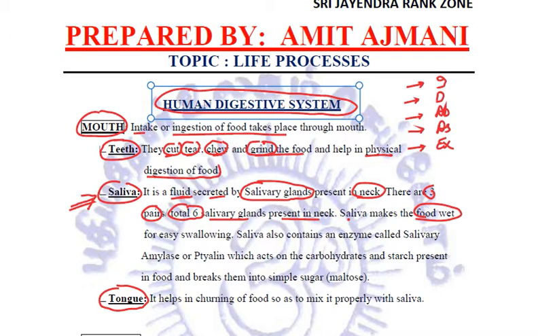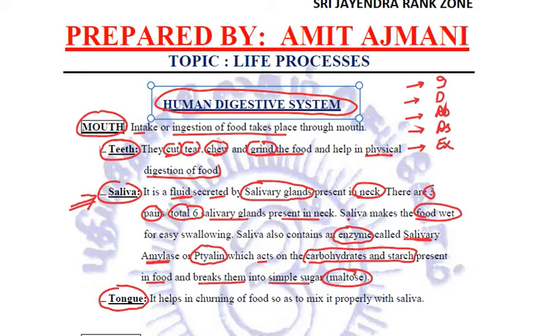A very, very important function of saliva is that it contains an enzyme called salivary amylase, also known as ptyalin. P is silent, it is read as ptyalin. Now this enzyme, salivary amylase or ptyalin, acts on the carbohydrates and starch present in food, and breaks them into simple maltose sugar.